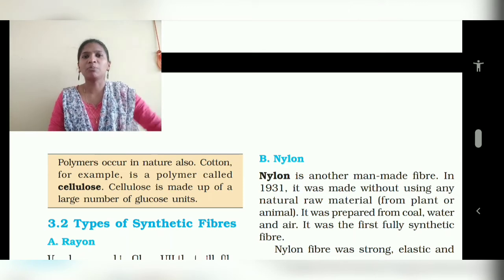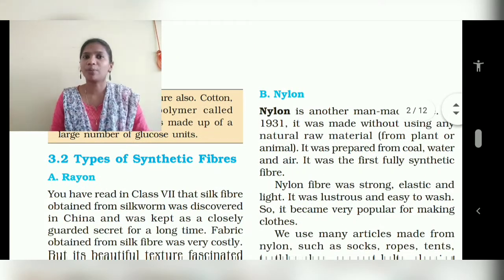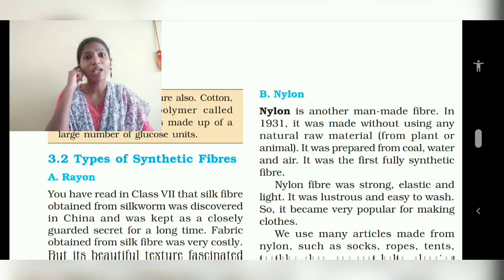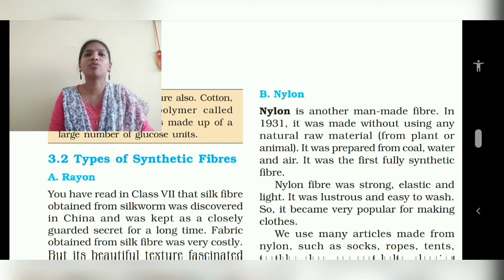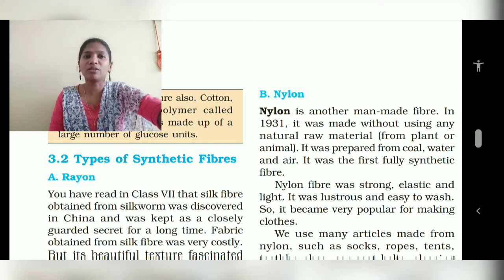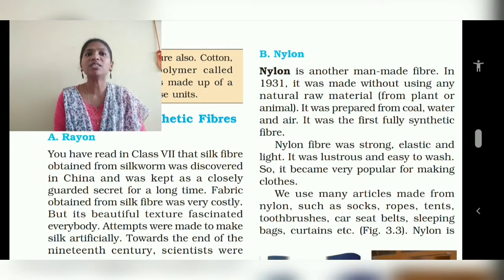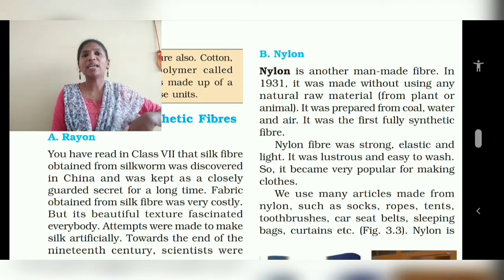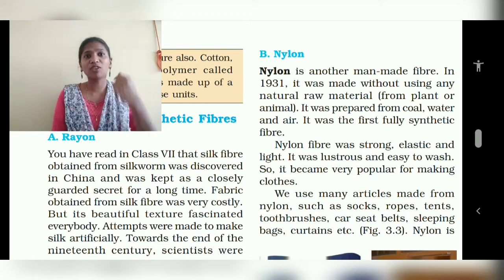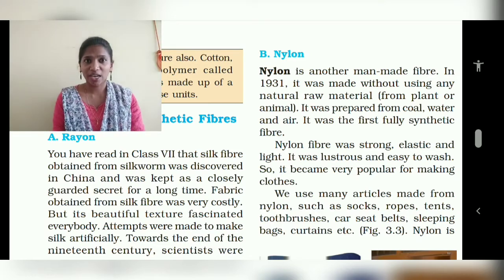Then the types of synthetic fibers. The first one we are going to see is rayon. You have read in class 7 that the silk fiber obtained from a silkworm was discovered in China and was kept as a closely guarded secret for a long time. The fabric obtained from silk fiber was very costly.